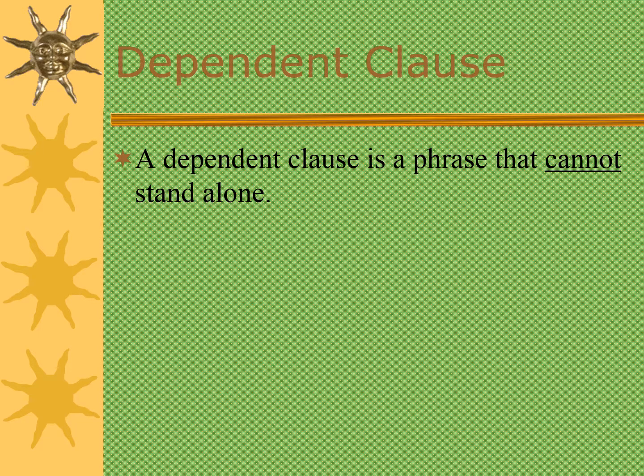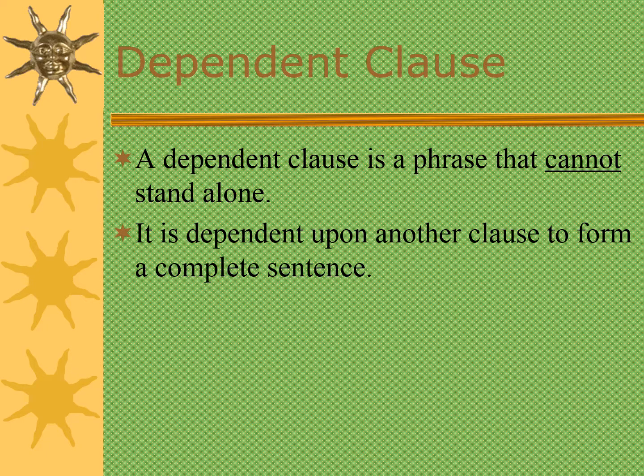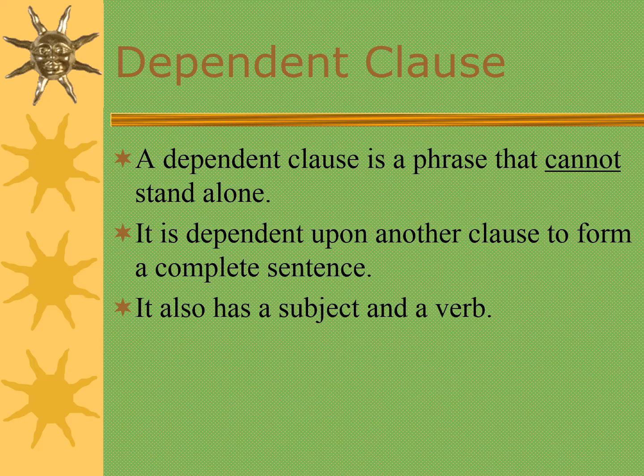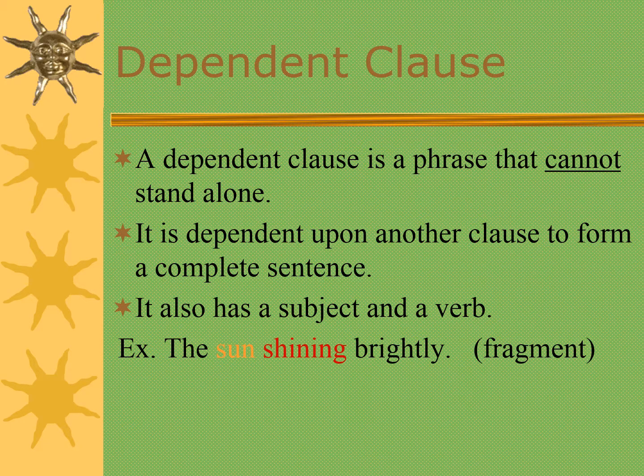A dependent clause is a phrase that cannot stand alone. If you're going to define it, it may contain a subject or part of the verb, or an incomplete verb. It cannot stand by itself, and it doesn't have a complete sentence or a complete meaning. Like here, the sun shining brightly. So it's a fragment, which means that this verb is not a complete verb, but a part of the verb.